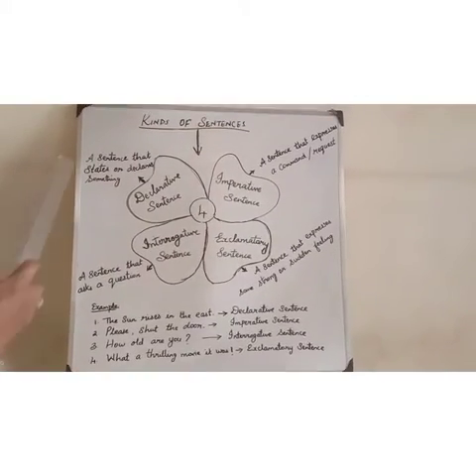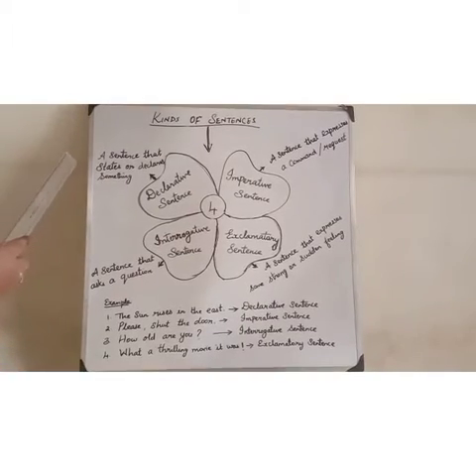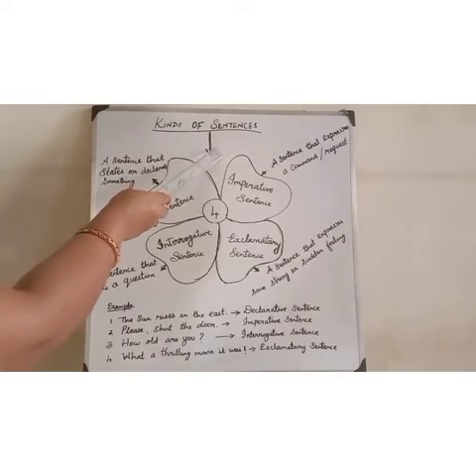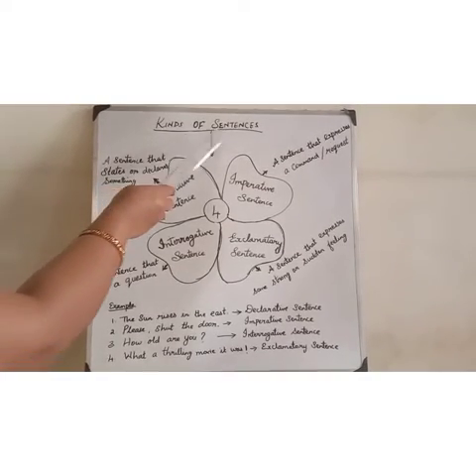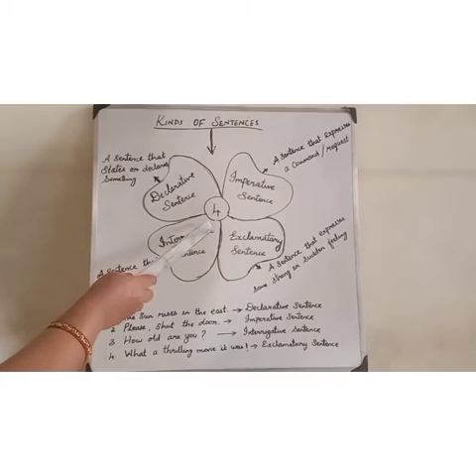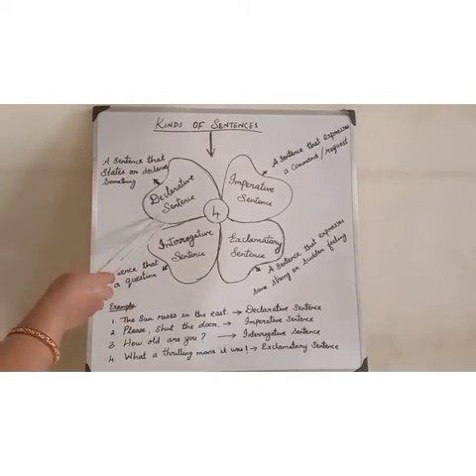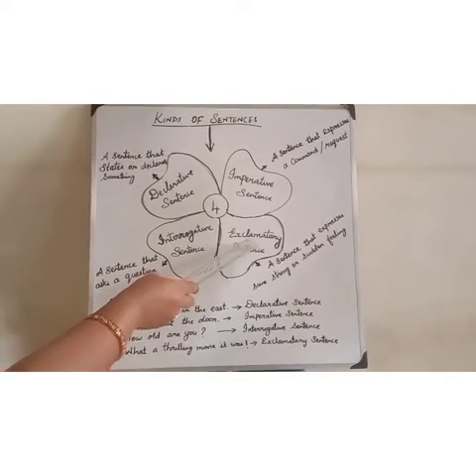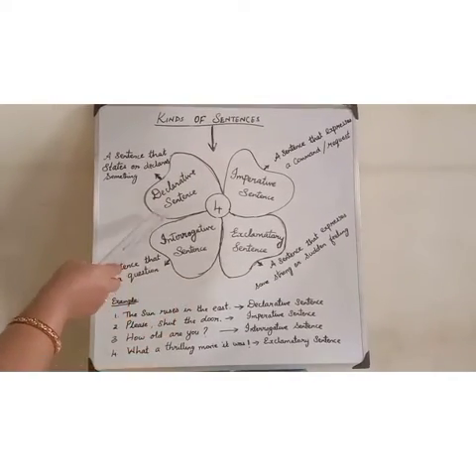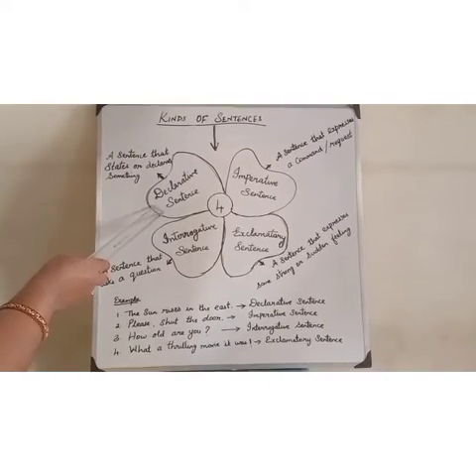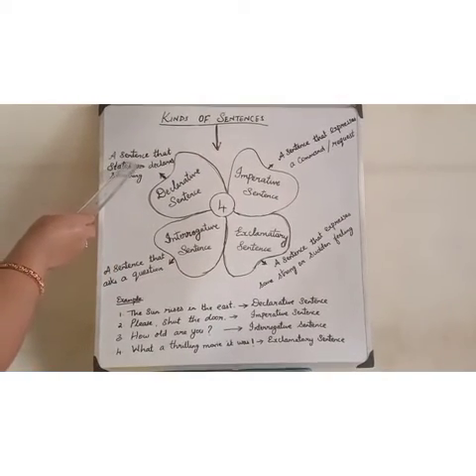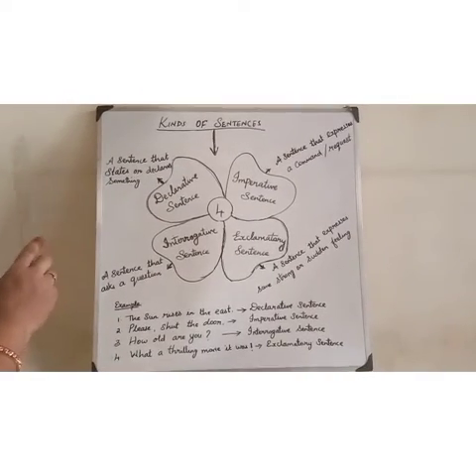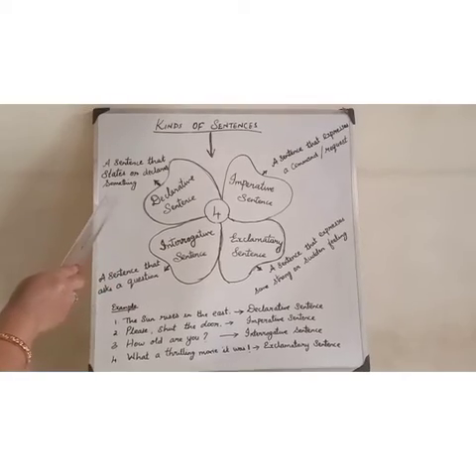We learned that a group of words that make complete sense, we call a sentence. Now let us see what the kinds of sentences are. There are 4 kinds of sentences: declarative sentence, imperative sentence, interrogative sentence and exclamatory sentence. Let us see what a declarative sentence is. It's nothing but a sentence that states or declares something. So it's only a statement. A declarative sentence is only a statement.